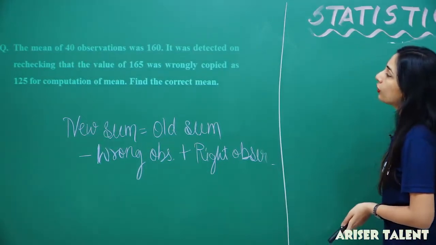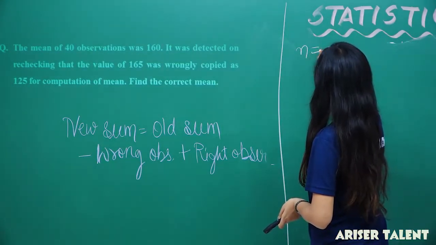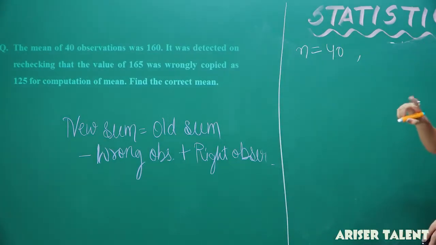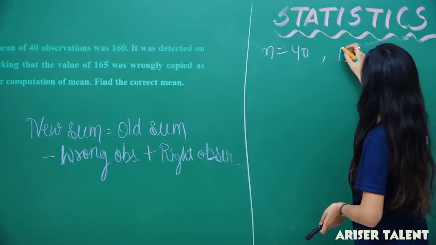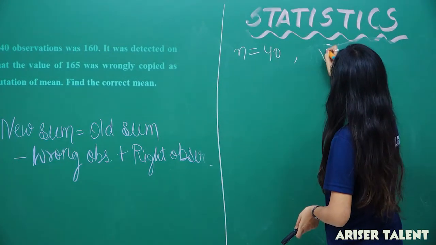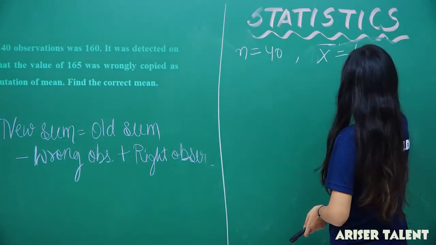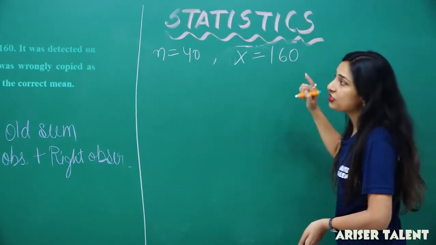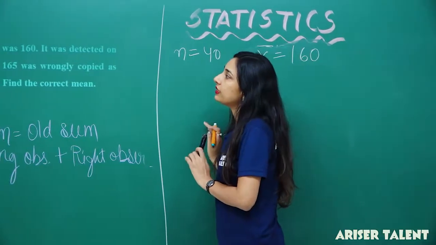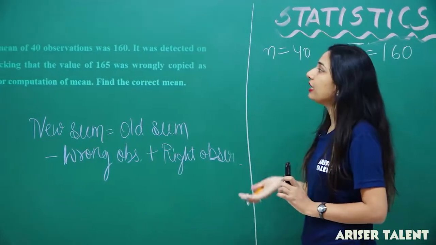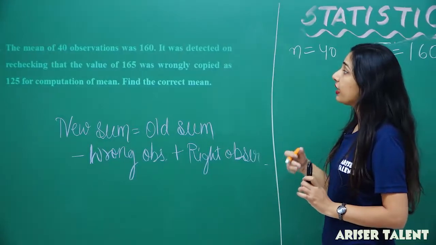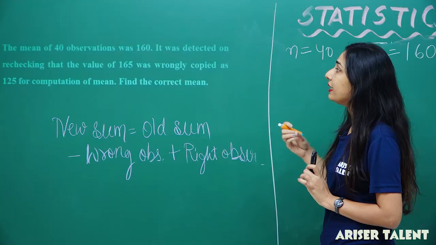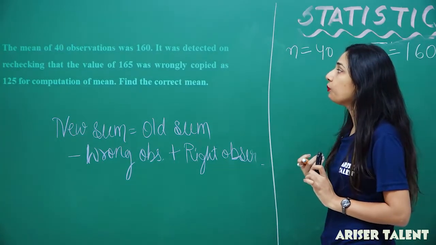The mean, x bar, is given as 160. It was detected on rechecking that the value of 165 was wrongly copied as 125 for computation of the mean.